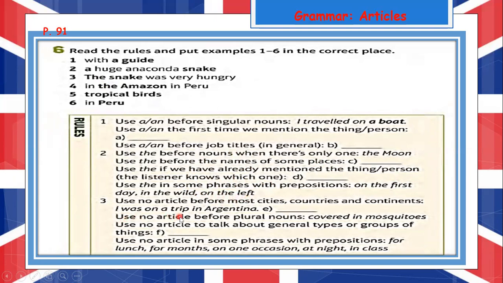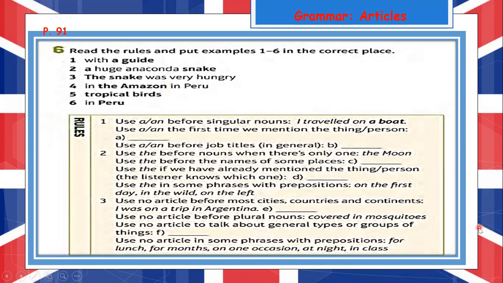Three, we use no article before most cities, countries, and continents. Example, I was on a trip in Argentina, like in Peru in number 6. Use no article before plural nouns, covering mosquitoes. Use no article to talk about general types of things. Use no article in some phrases with prepositions: for lunch, for a month, on occasion, at night, in class. So you can put the number of the sentences in order to practice.